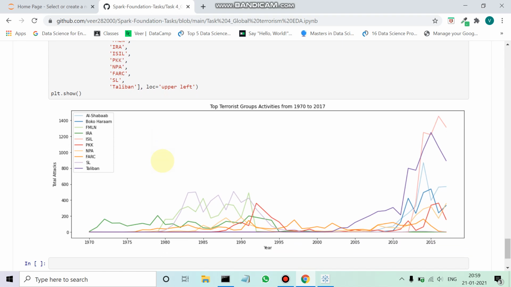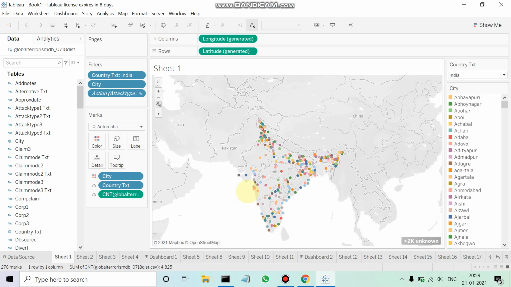I'll move on to Tableau now. Okay, now we are in the Tableau workbook. I have done some analysis here as well. Tableau is very helpful for visualization, and here you can see the Indian cities I have visualized. I'll just quickly run you through each of my sheets. So these are the different cities I have plotted here.